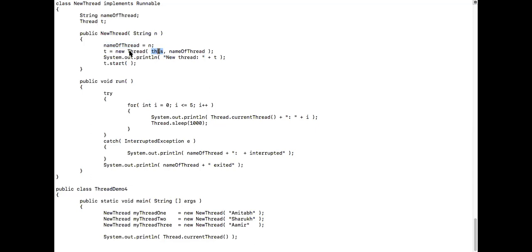Because we are already in the thread constructor, no? No, we are not in the thread constructor. We have not even created a thread now. It's only an object. It's only a class. It is called new thread. It is my own name, which I've given. I can give it as Shaker also. Shaker thread also I can give.